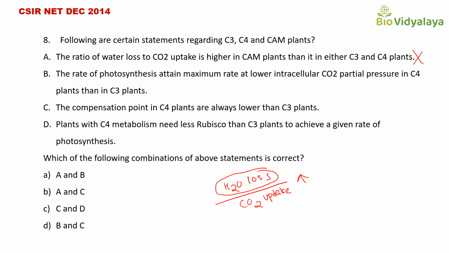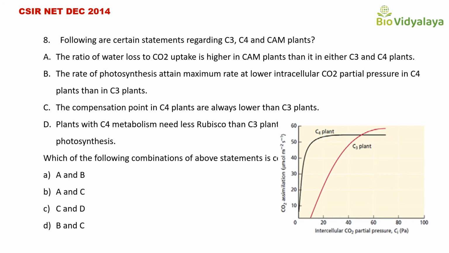Okay. So, the next statement B. The rate of photosynthesis attains maximum rate at lower intracellular carbon dioxide partial pressure in C4 plants than in C3 plants. What is meant by partial pressure? That is the pressure exerted by a gas ignoring the presence of any other gas.